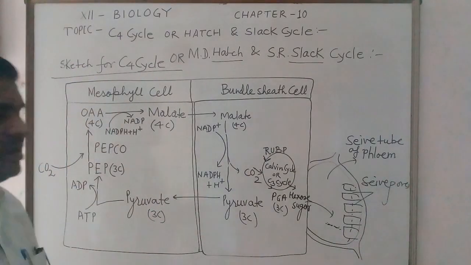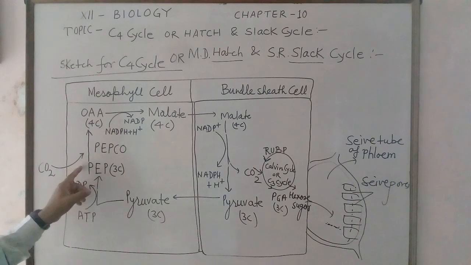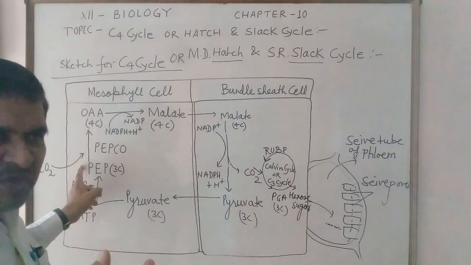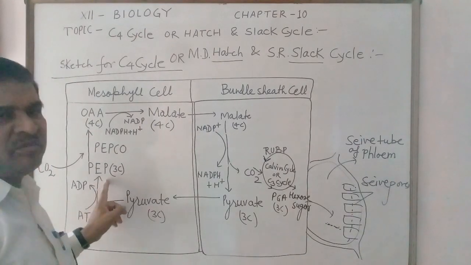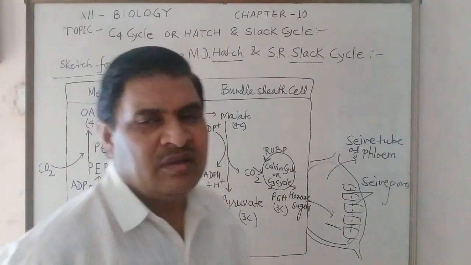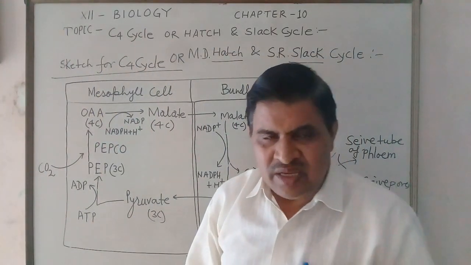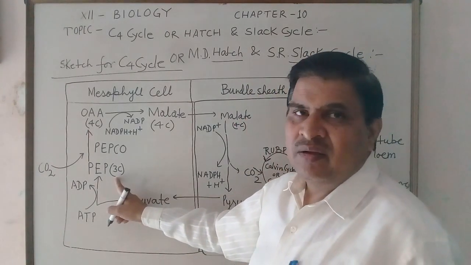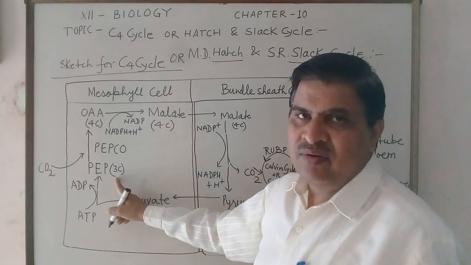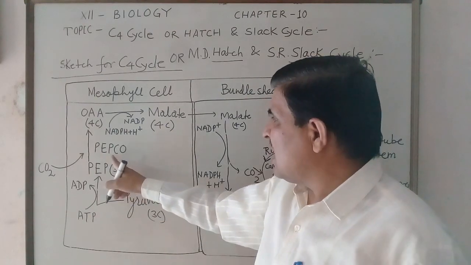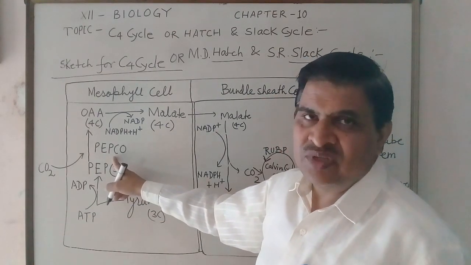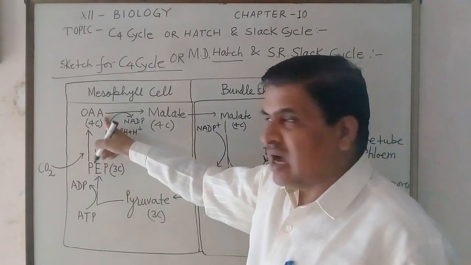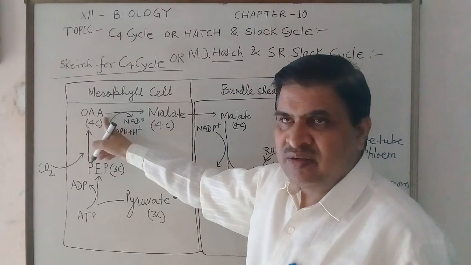First of all, carbon dioxide enters through the stoma and is combined with the 3 carbon compound PEP, which in the presence of one enzyme called PEPCO synthesizes a 4 carbon compound known as oxaloacetic acid.